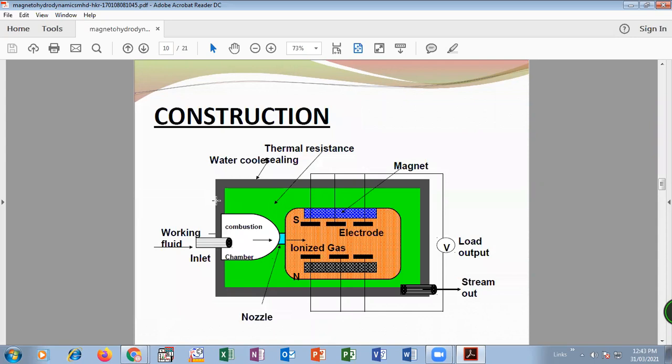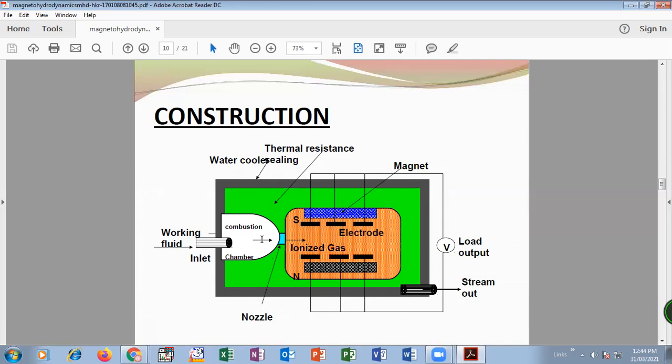Then the construction. The diagram shows the construction. It contains an insulating outer shield, which is thermal resistance. It is a water cooler sealing, to maintain the temperature. Again, on the left-hand side, there is the working fluid inlet into the induction chamber or combustion chamber. In the combustion chamber, it is converted into the plasma state by strong heating.